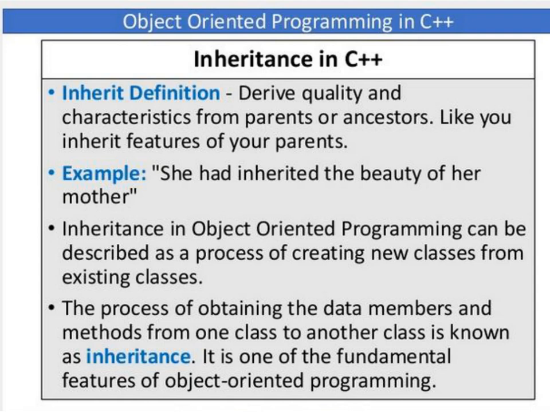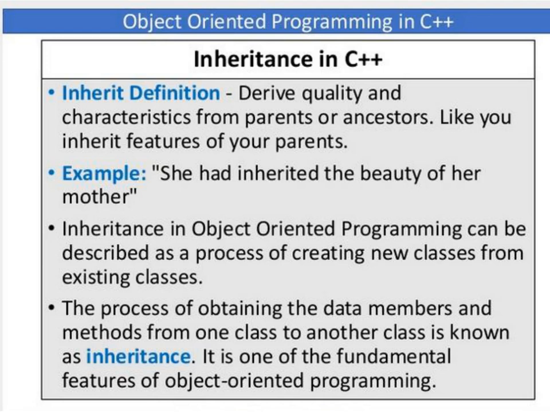Next, inheritance in object-oriented programming. It is described as a process of creating new classes from existing classes. So here we are creating child classes by using parent classes, or we are deriving new classes by using old classes. Inheritance is also a process of obtaining the data members and the methods from one class to another class. It is one of the fundamental features of object-oriented programming.